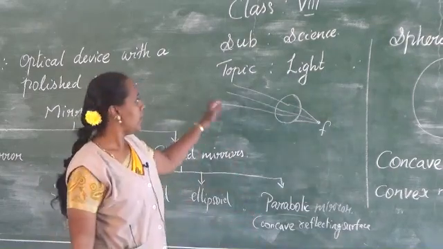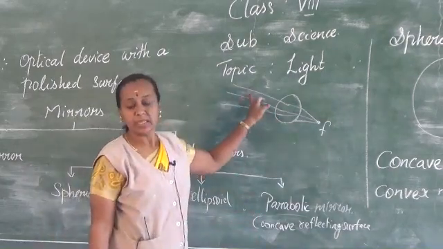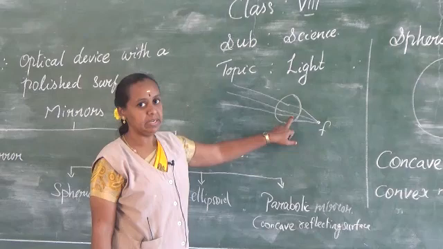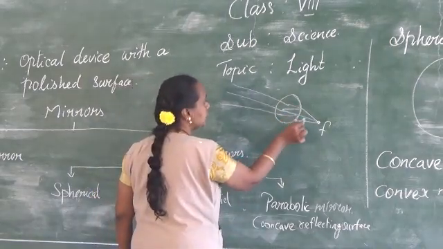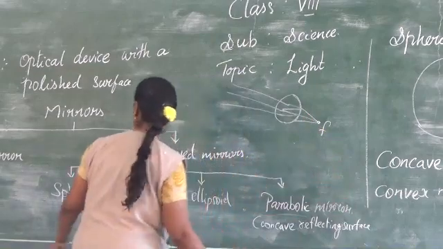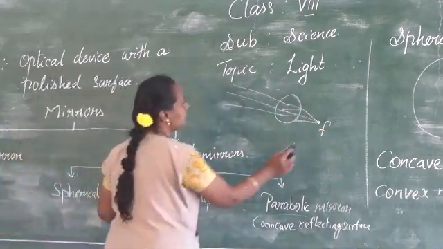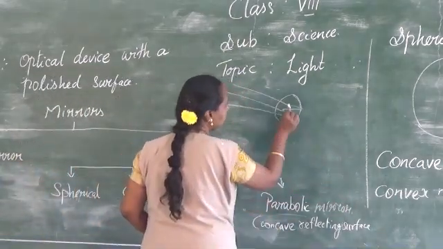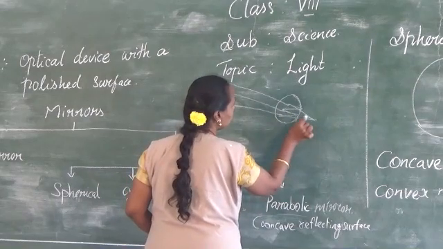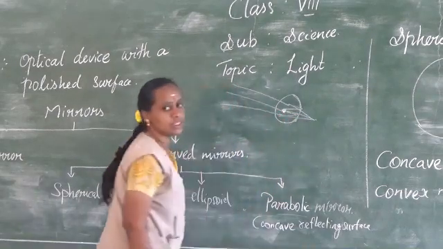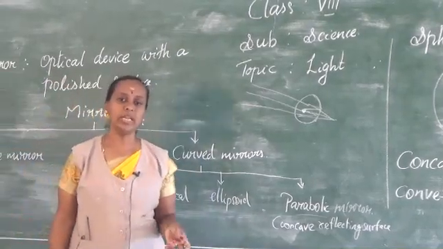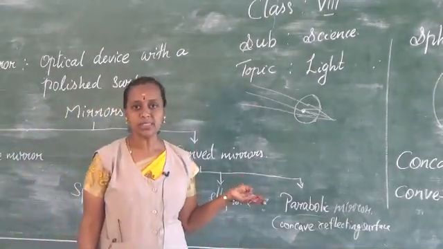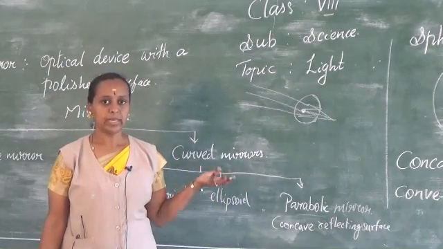This is the way parabolic mirrors also work. When a ray of light is incident on the parabolic mirror, it returns back. Here in the lens it comes out after passing through, but in the parabolic mirror, after falling on the focus, it returns back. The focus will be there, so it can be used. You can see how they are used in solar cookers and solar water heaters. They use this type of mirror to get the heat.